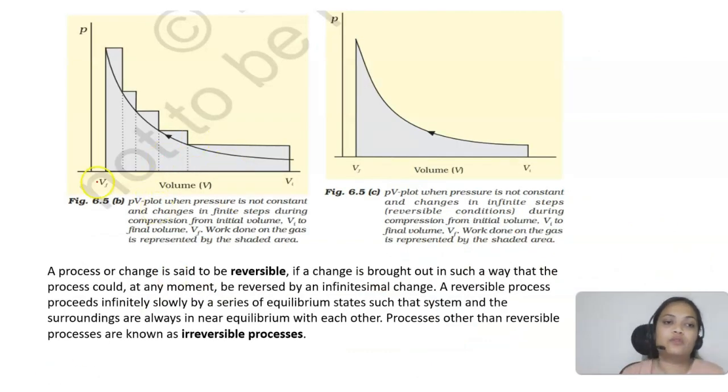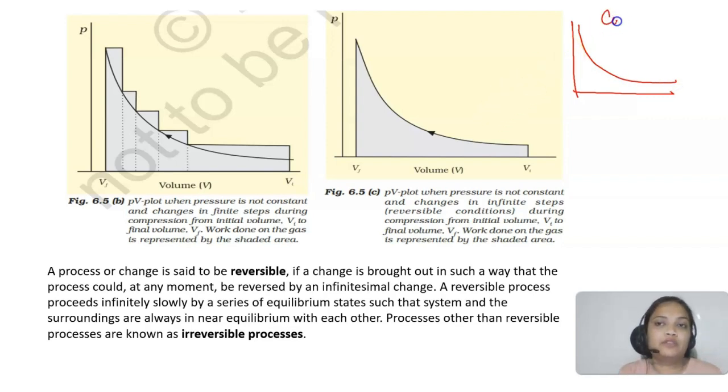See the graph here. This is the pressure and volume plot. This is important, so you must know that the pressure and volume plot looks like this. We are talking about the compression of the gas right now. If it is happening in a finite number of steps, देखो पहले ये finite, फिर second step, फिर third, फिर fourth, फिर fifth, so we will take the summation of that average. But if it is happening in infinite steps, मतलब reversible conditions में हो रहा है,